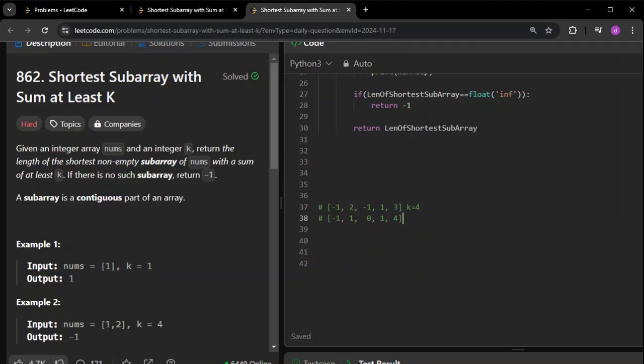Now see, I know the sum is 4, which basically means this whole array can be answered, as simple as that. But I need the shortest answer. So let me maintain an answer here so that you can understand it properly. The sum of all this is also coming as 4, which means this array itself is a subarray whose sum is at least 4. So what is the length of the subarray? 5. 5 is going to be my initial answer. I will try to see whether I can shorten this answer or not.